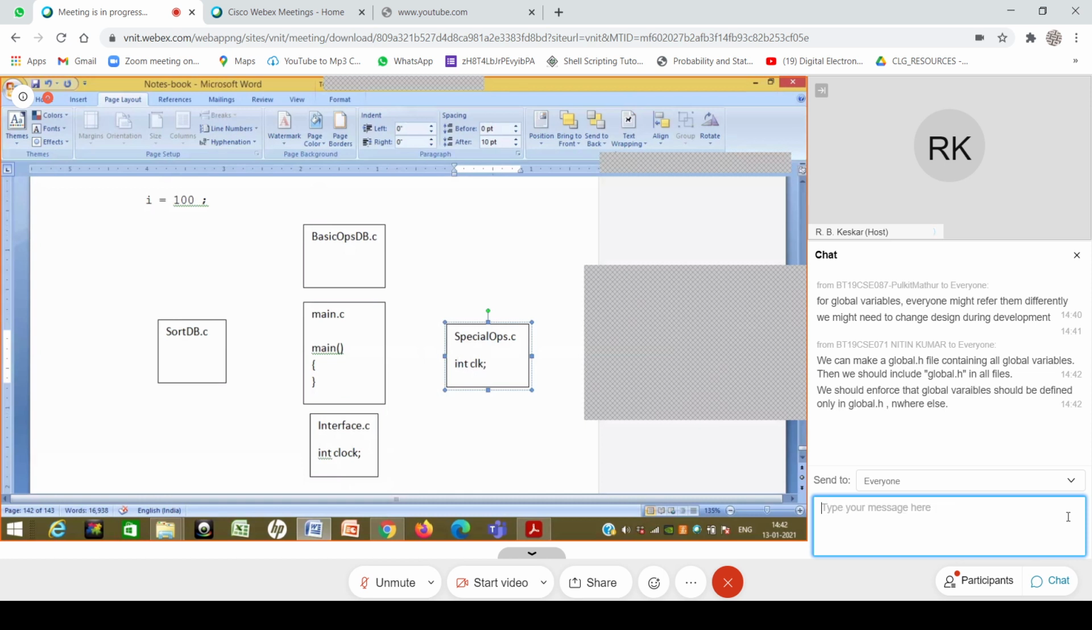Now, one solution. There are multiple things. Multiple answers are coming through. Good that you have some notion, but there are a lot of issues even there. For example, Pulkit says that we might need to change design during development, which is actually a very bad idea, by the way. What I, as a manager, don't want is to change design during development, because the moment that happens, all the timelines go for a toss, and a lot of things keep on changing.